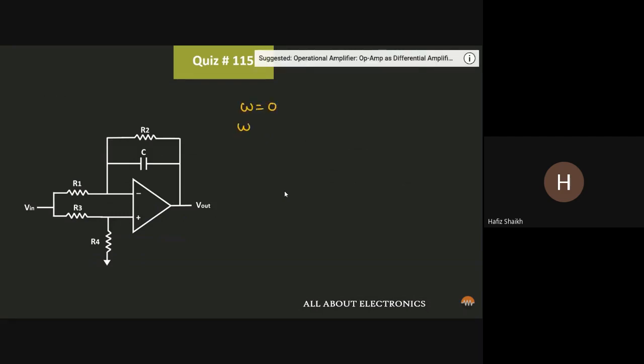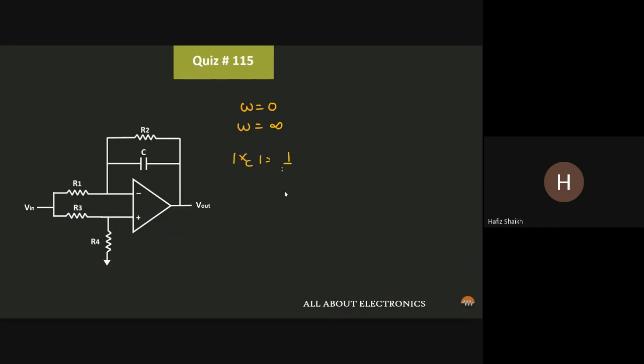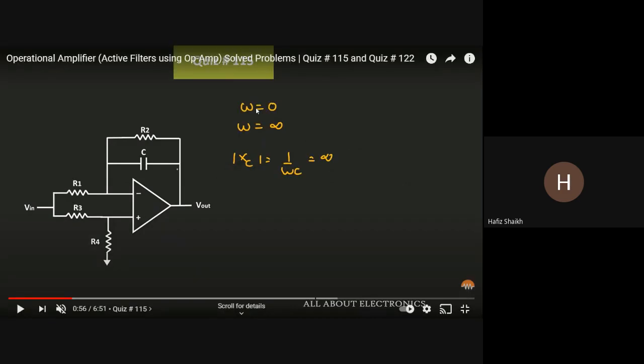We can consider two values, omega equal to 0 and omega equal to infinity, and see the output voltage at each. For the capacitor, the capacitive reactance is 1 upon omega C. When omega is equal to 0 and I substitute here, the first case, it is infinite.